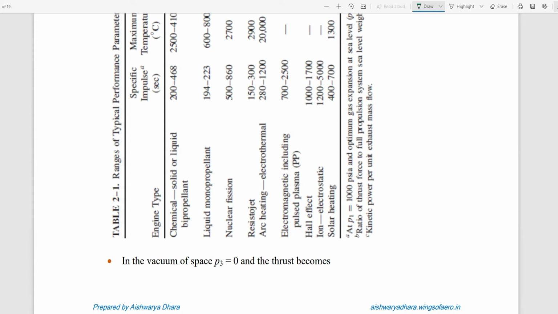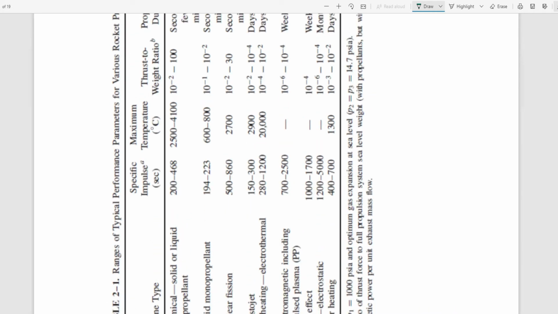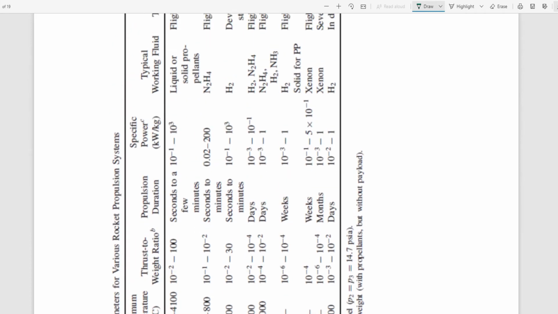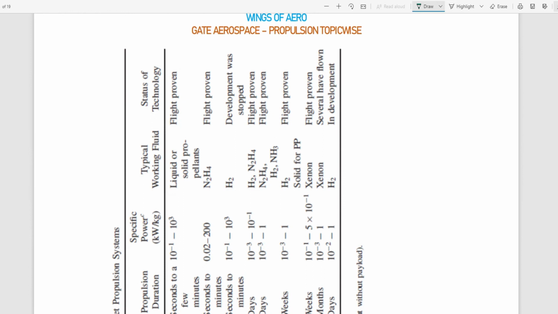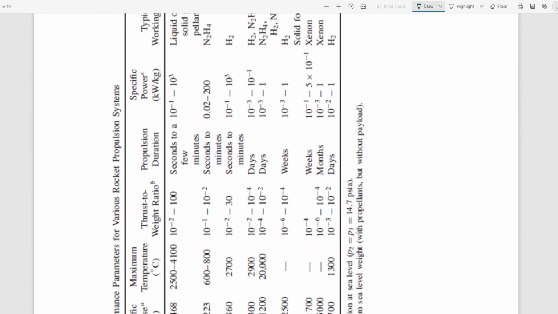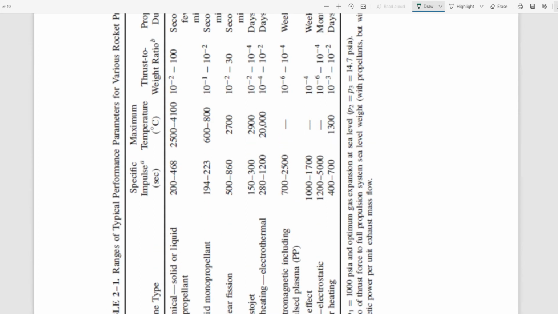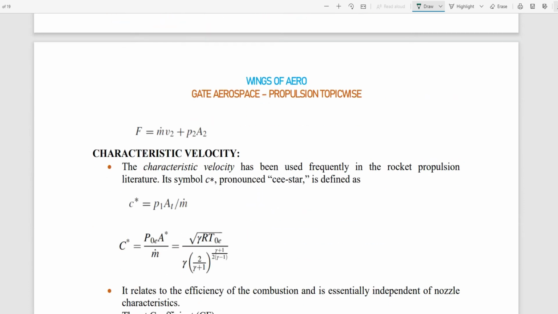Now this is a comparison within rocket propulsion: whose specific impulse is more, which one can attain the maximum temperature, whose thrust to weight ratio is more, then specific power. These are the major things. You have to see the comparison again at the end when we complete rocket propulsion.